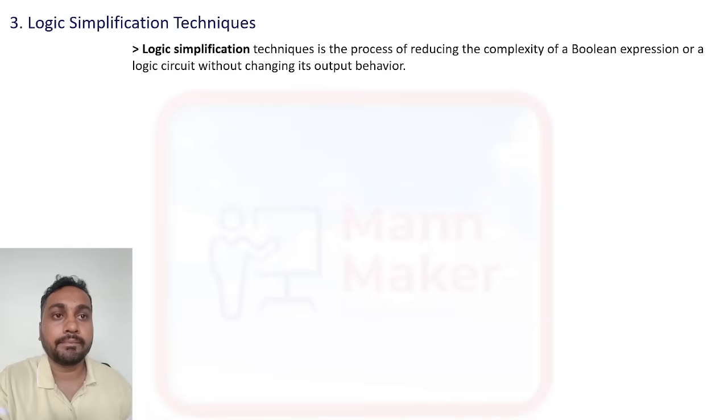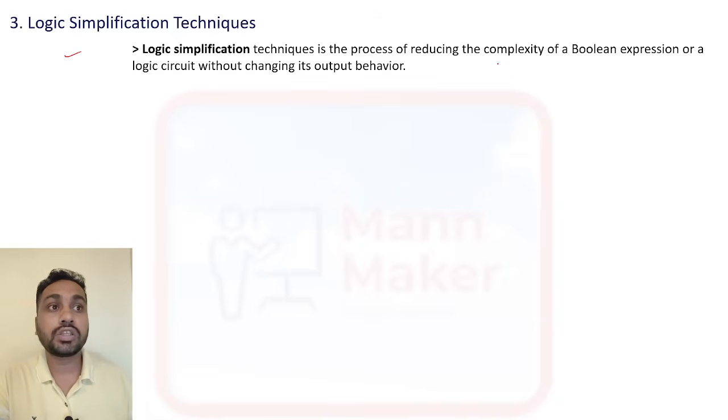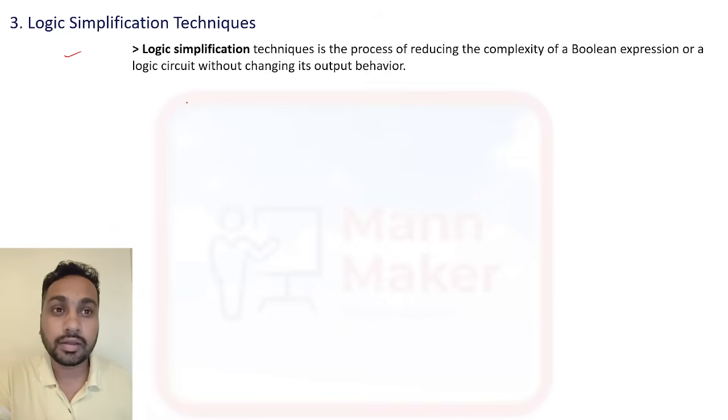Now, technique. Logic simplification technique is the process of reducing the complexity of a Boolean expression or a logic circuit. Generally we design a logic circuit using logic gates, so our main aim is to reduce it and make it with fewer gates.